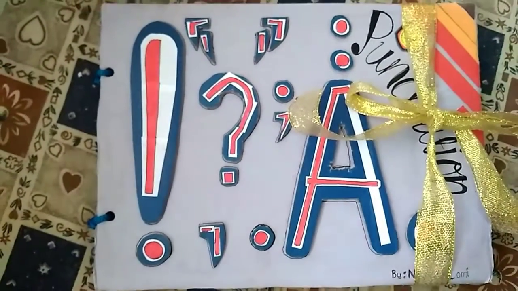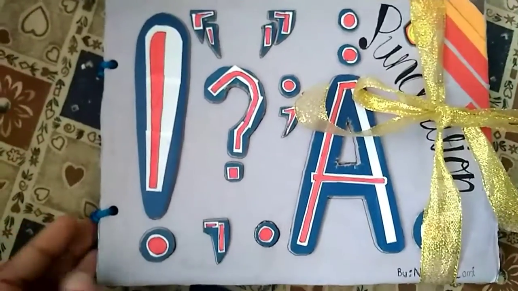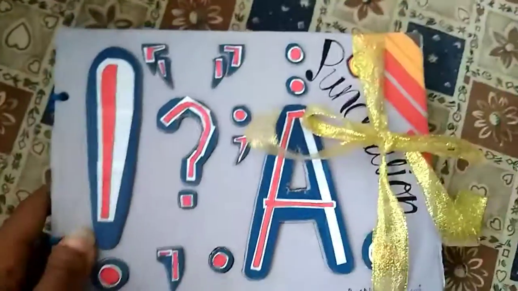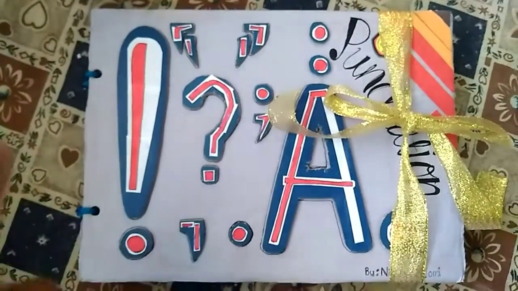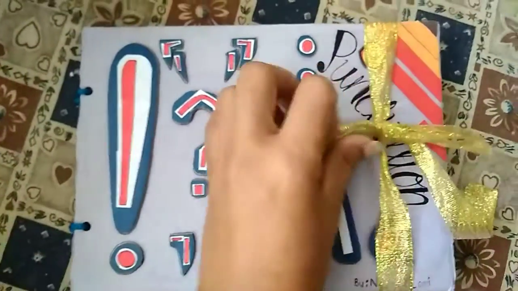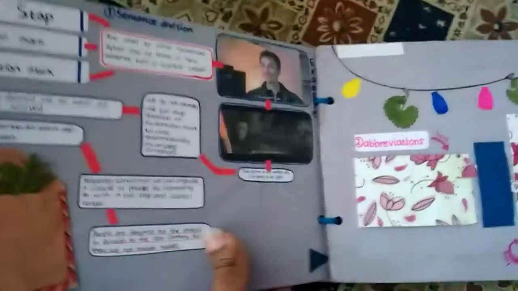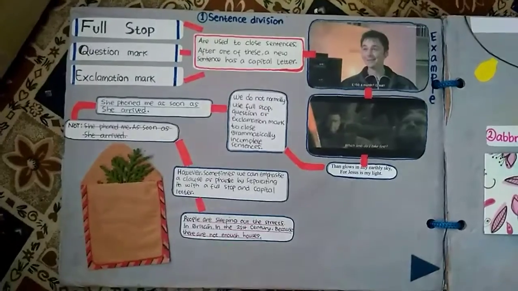So this is really important, especially for writing, and I will use my scrapbook, and this is really interesting. So this is the example of the punctuation. So we open, and the first is about full stop, question mark, and exclamation mark.